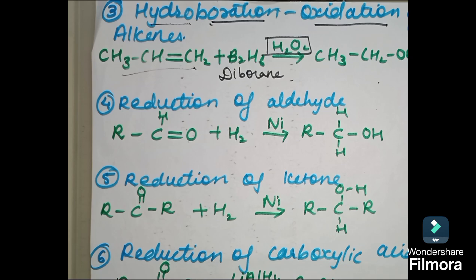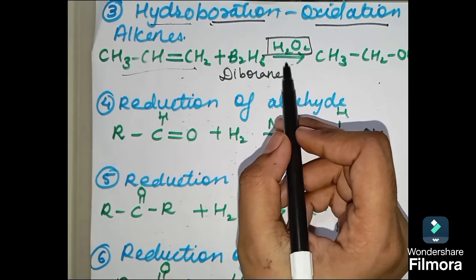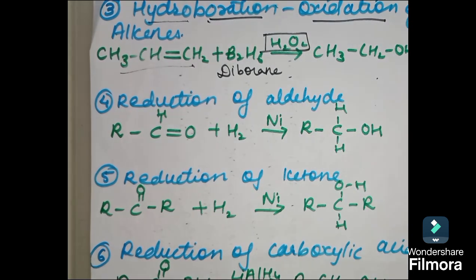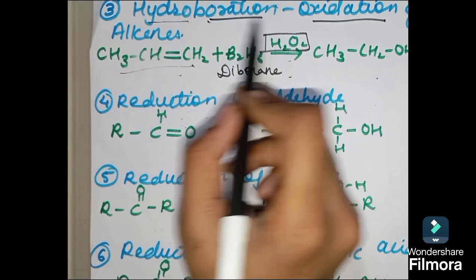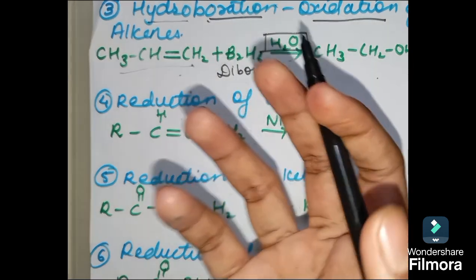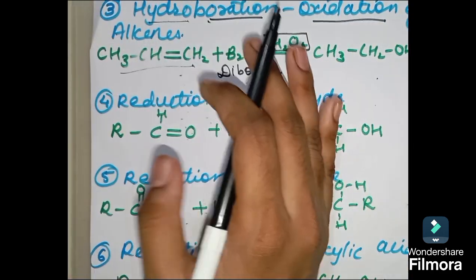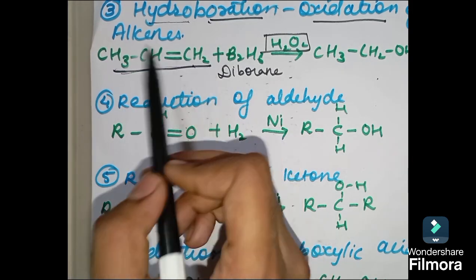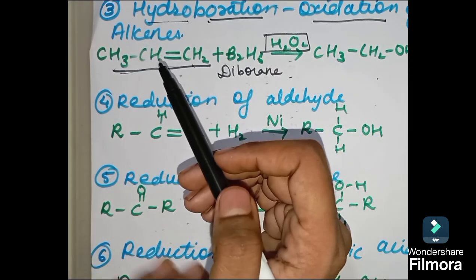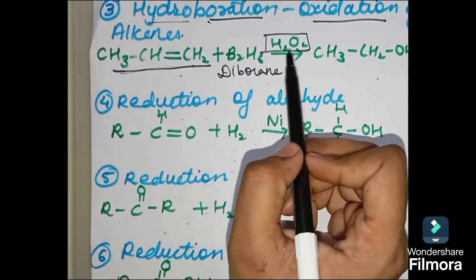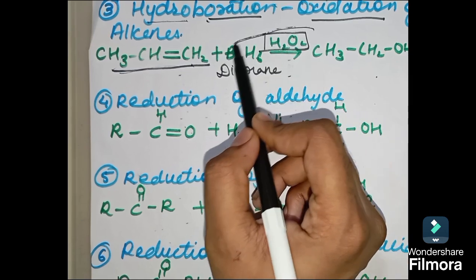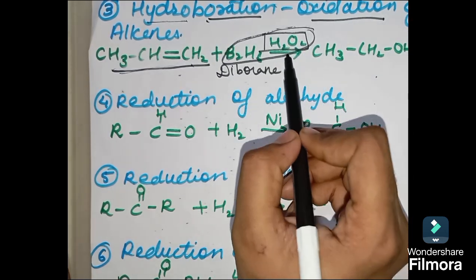But there is a condition for the anti-Markovnikov rule to be performed, and that is there should be presence of peroxide. So when you take peroxide in that reaction, it will follow anti-Markovnikov rule. So in this reaction it will follow anti-Markovnikov rule. Okay, I'll show you how. First we can see this alkene over here, and then there is diborane, in presence of H2O2. So whenever these reagents are there, it gives out